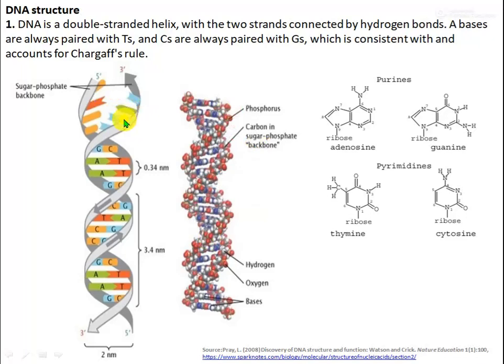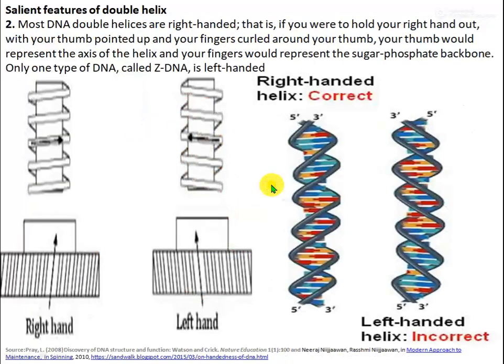And the second point is that most DNA double helices are right-handed. You have some idea about right-handed. What is right-handed? Look at this picture. That is right-handed, and that is left-handed. This is the DNA structure.